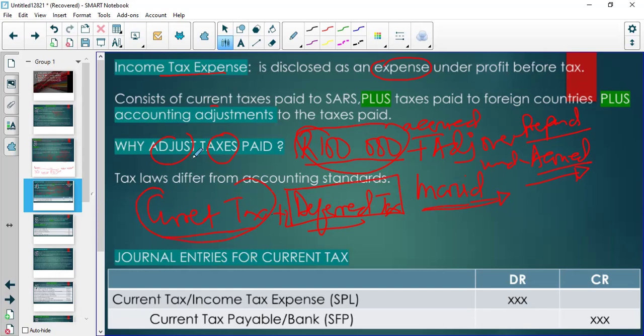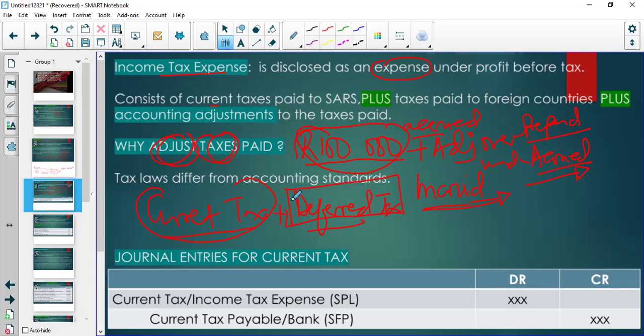But then you bring that amount and say, we need to make an accounting adjustment to say, SARS wants us to pay this. The landlord says we must pay this, but those 2 months we didn't pay, it's also an expense for accounting purposes, right? So I hope you have understood why we need to adjust what we pay, right?